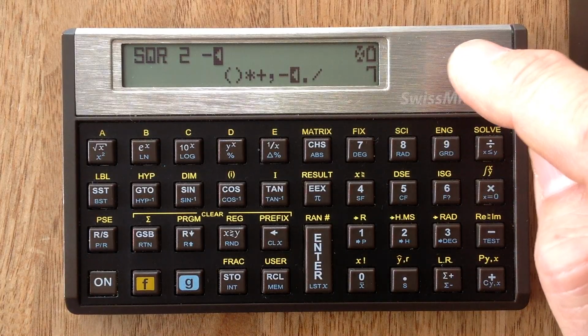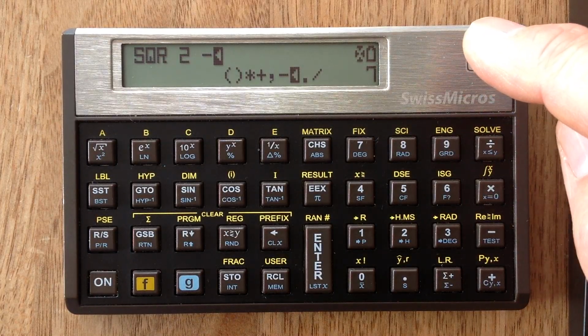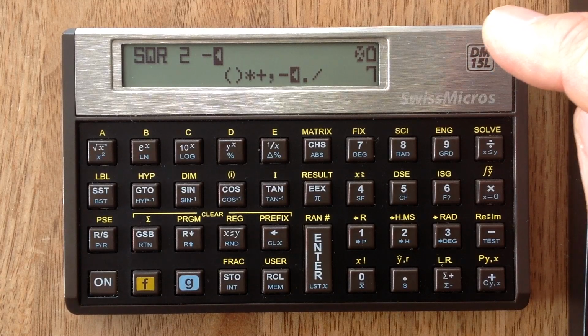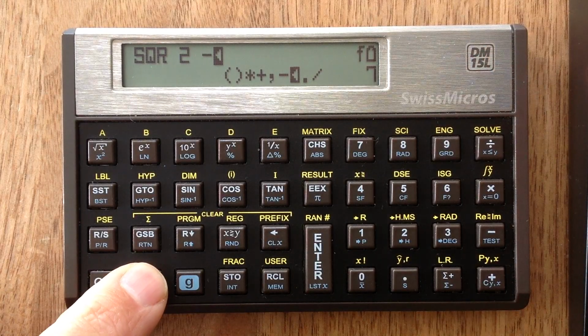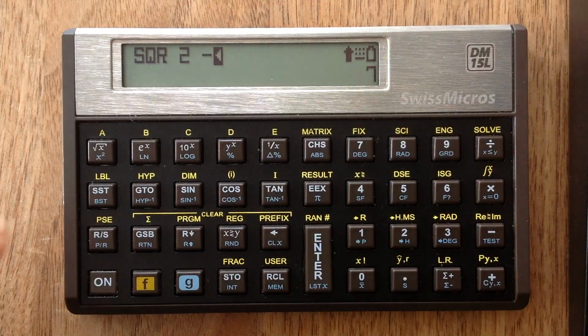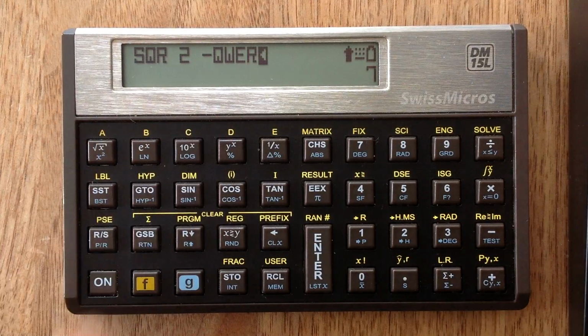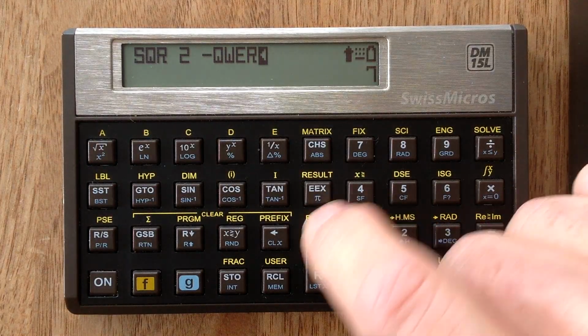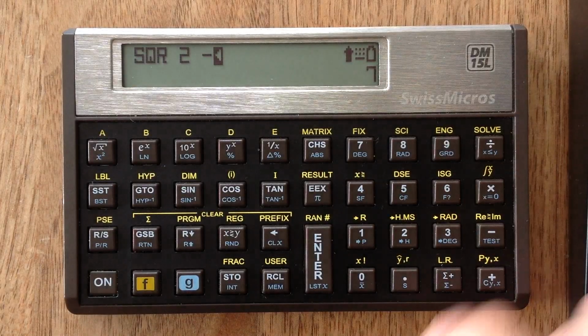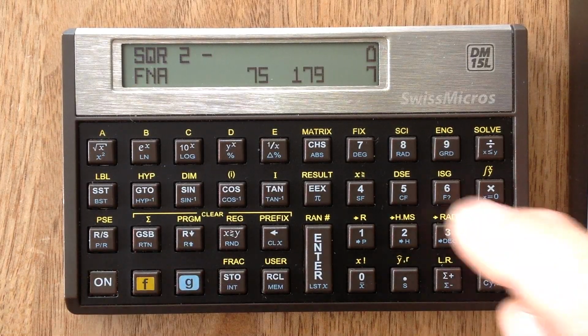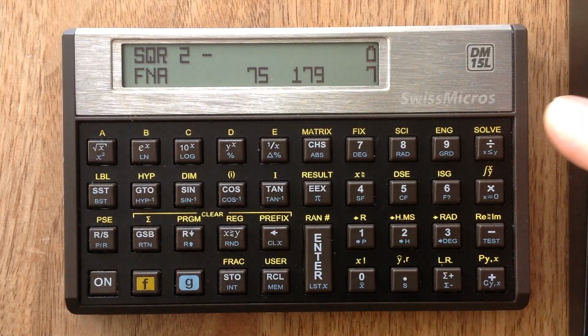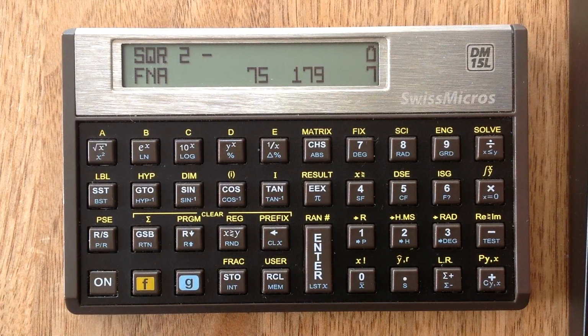But there's also a third keyboard mode, that's the QWERTY keyboard. Press F twice, see it here, where you have some kind of QWERTY keyboard. But let's finish this. You see FNA has now the program square root minus.